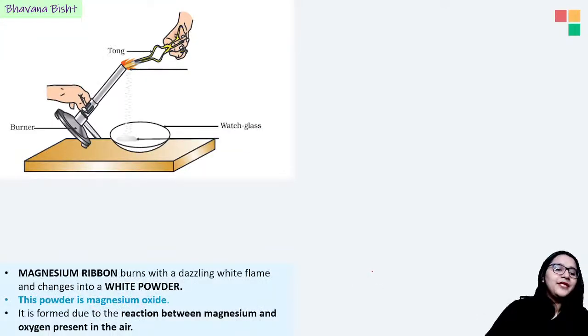So now what is happening over here? Over here, magnesium ribbon burns with a dazzling white flame and changes into a white powder. This white powder is nothing but magnesium oxide, right? So this reaction is between magnesium and oxygen present in the air, leading to the formation of magnesium oxide. Now also remember that magnesium ribbon, before using, you have to clean it with sandpaper. Why? Because magnesium lying in the atmosphere, and there is oxygen in the atmosphere also, right? So the upper layer might have magnesium oxide, so you have to rub it clean so that you can get this reaction.